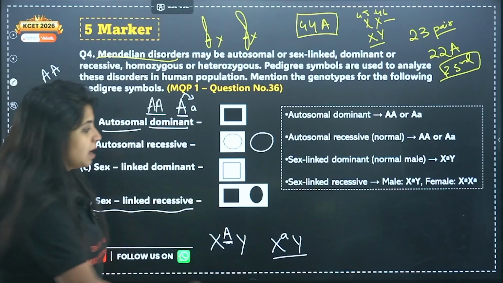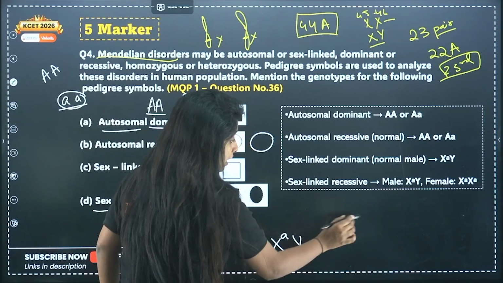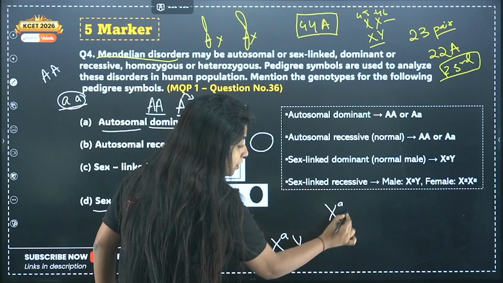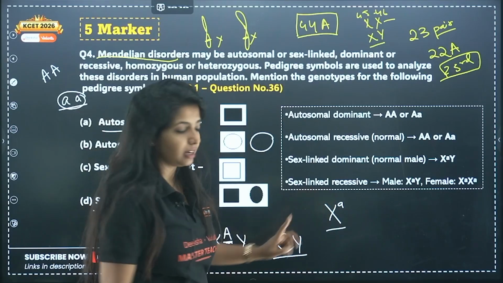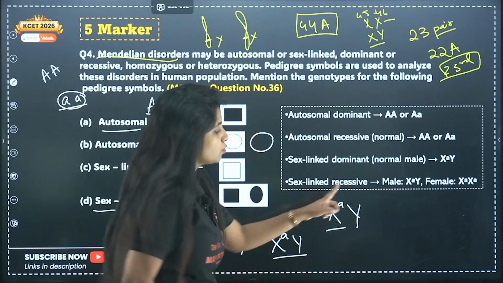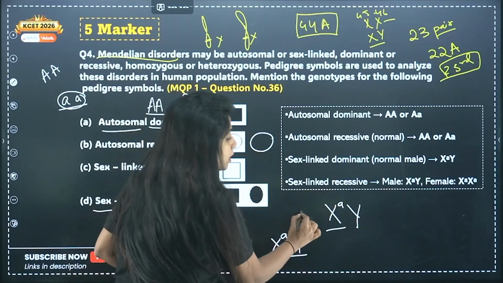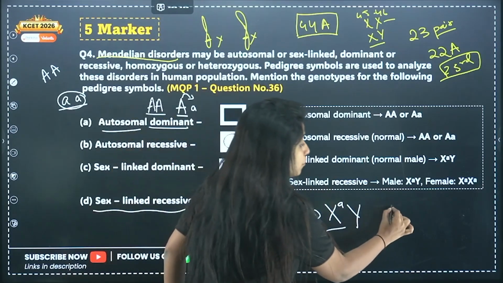Sex-linked recessive means, my dear children, if it is a male, even if he has an X chromosome carrying the recessive allele, he will have the disease because no one is there to overshadow the effect. He will definitely have the disease. For a female to have it,